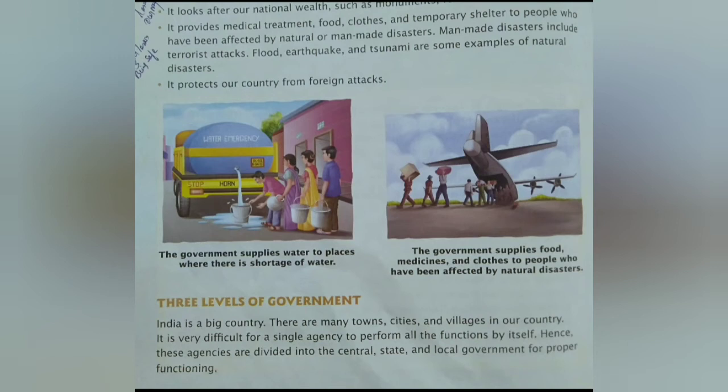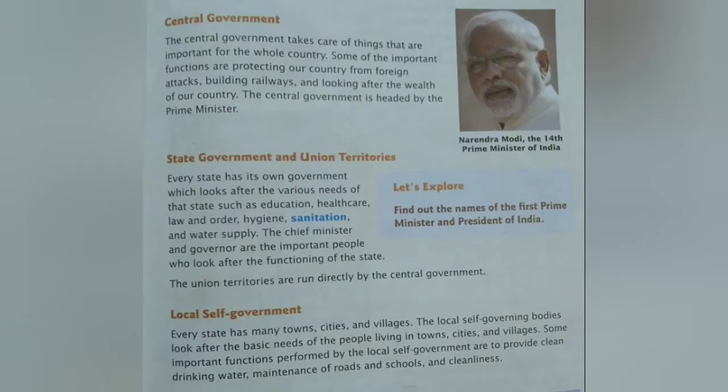The next level, if the problem is a little more serious, or the local government cannot meet the need of that particular problem, is the state government. And the final or biggest level is the central government. The central government takes care of the things that are important for the whole country. Some important functions are protecting our country from foreign attacks and building railways.